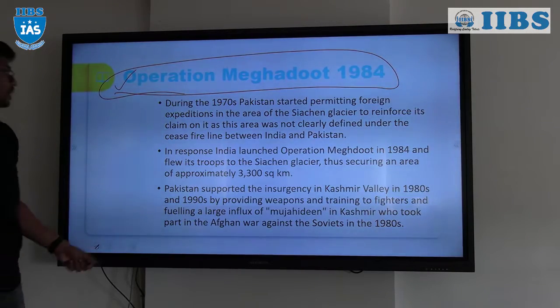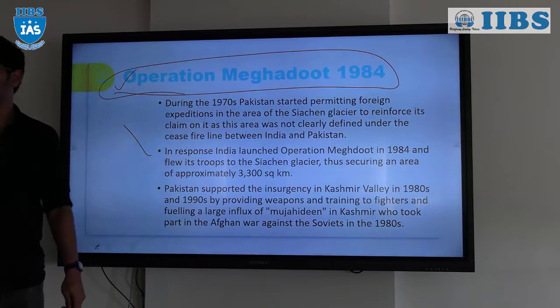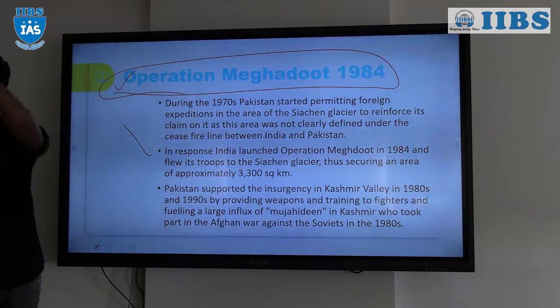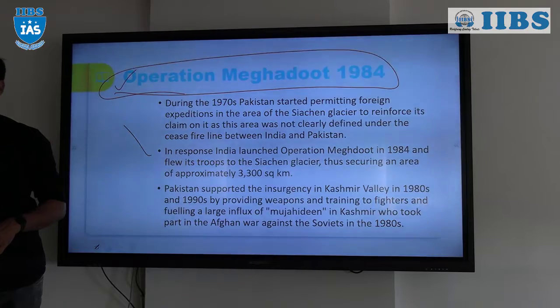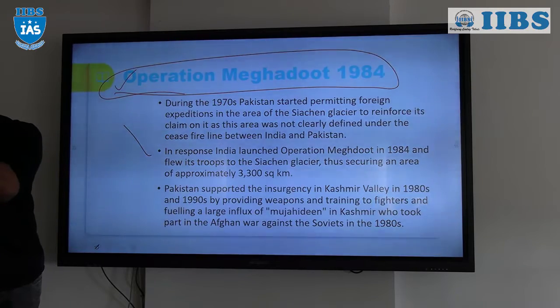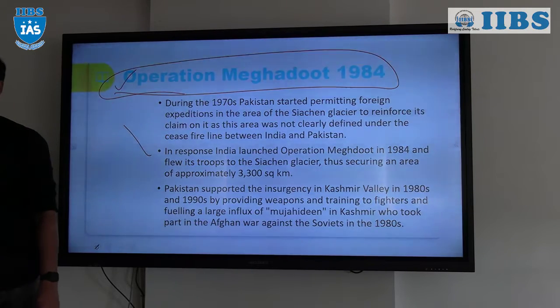So slowly they occupied the territory. They tried to occupy the Siachen Glacier, where we countered it, and that operation is called Operation Meghdut. That was a very interesting story.